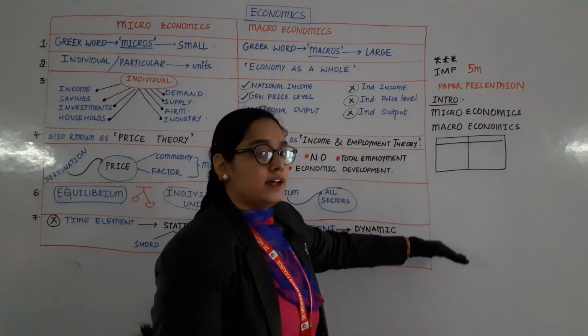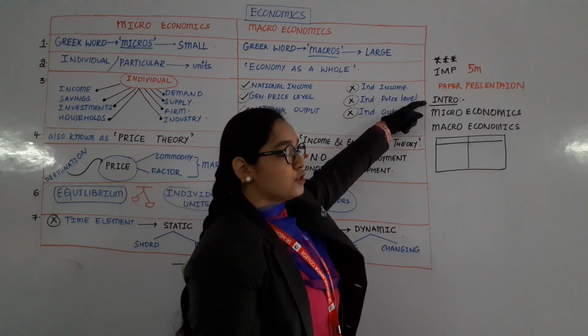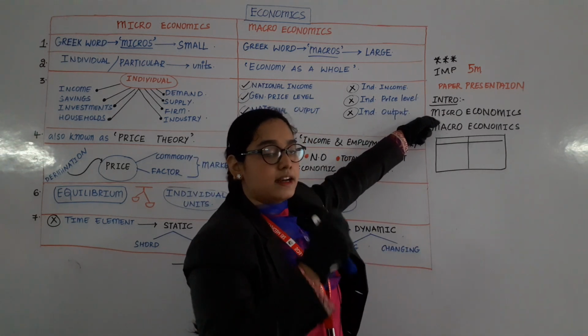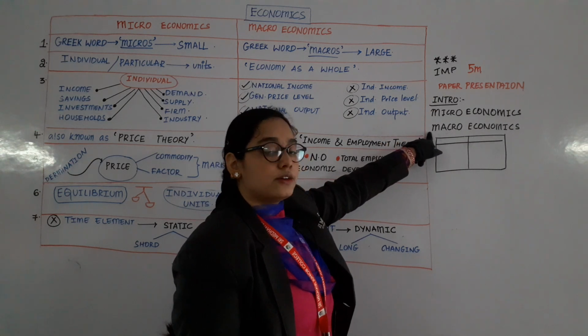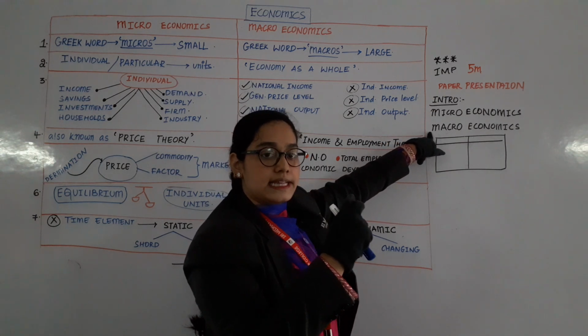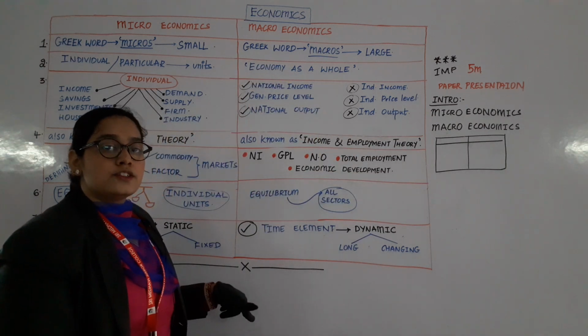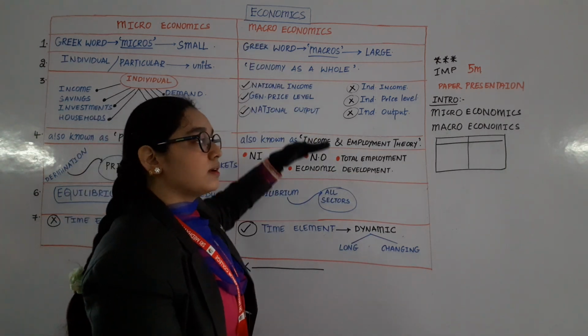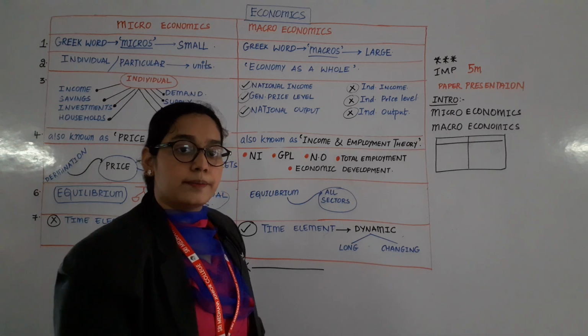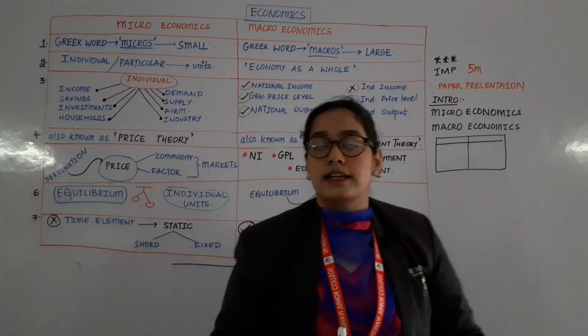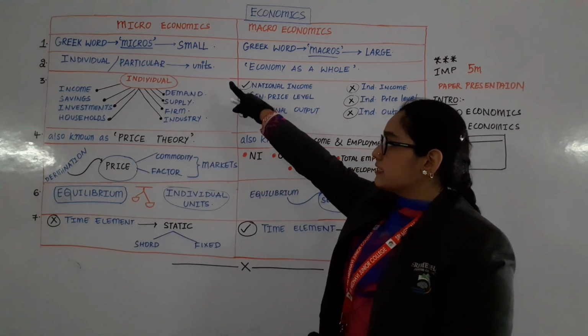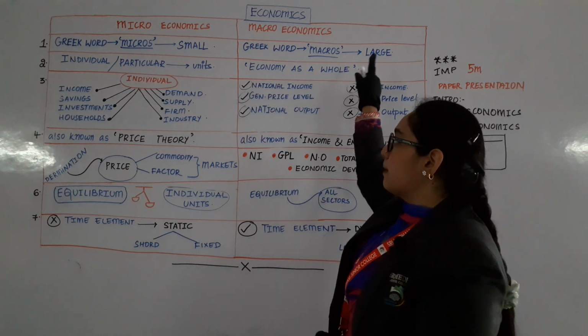On your paper, you write the introduction of microeconomics as a paragraph, then the introduction of macroeconomics as a second paragraph, and then you start this table. When you write it in your paper, it is going to complete the whole paper. Alright, so let us start the first difference between micro and macroeconomics.